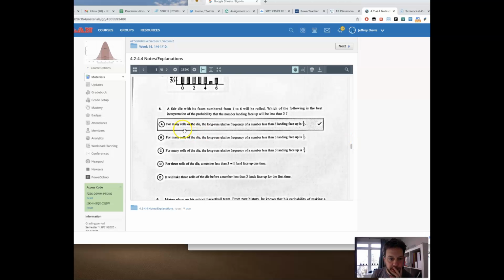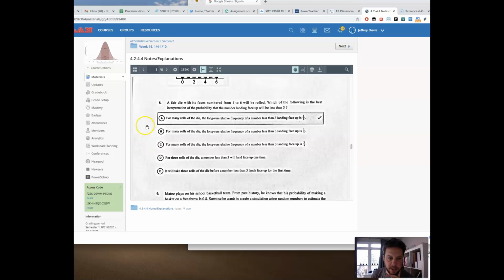Number 8. So this is a huge thing to understand about probability. It is, for many rules, long run frequency. So it's not saying like this will happen every single time we do 6 rolls, 10 rolls, 100 rolls, whatever. It's just over the long run. The law of large numbers says that eventually, if it's fair, less than 3 is 1 and 2. So 2 out of 6 is 1 out of 3. So over the long run, the law of large numbers says that we should get really close to 1 out of 3. It does not say that for 3 rolls, this will happen.